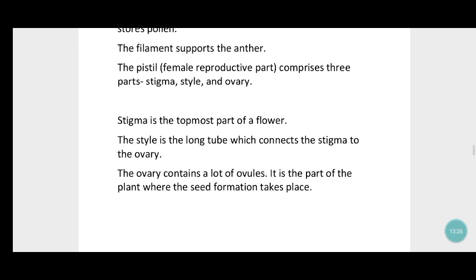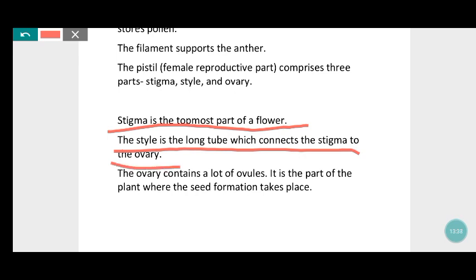Next we will see about stigma. Stigma is the topmost part of the flower. The style is the long tube which connects the stigma to the ovary.